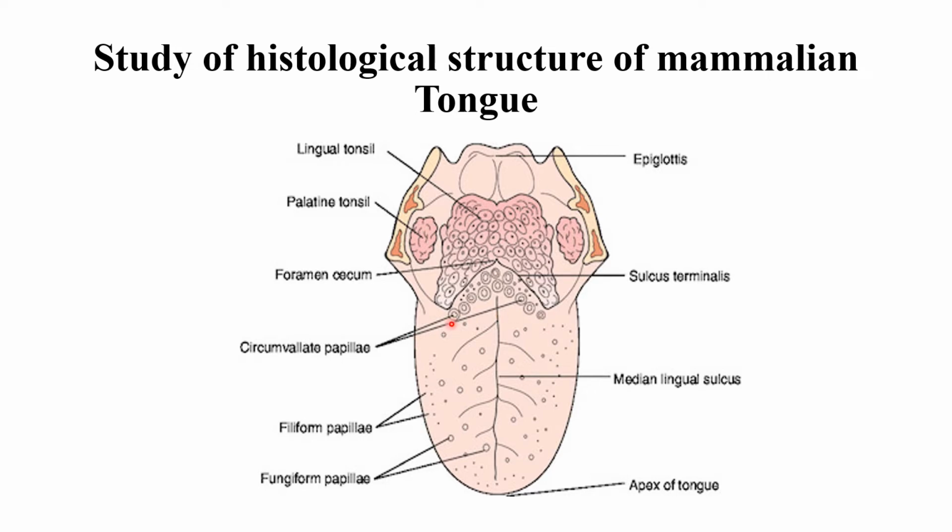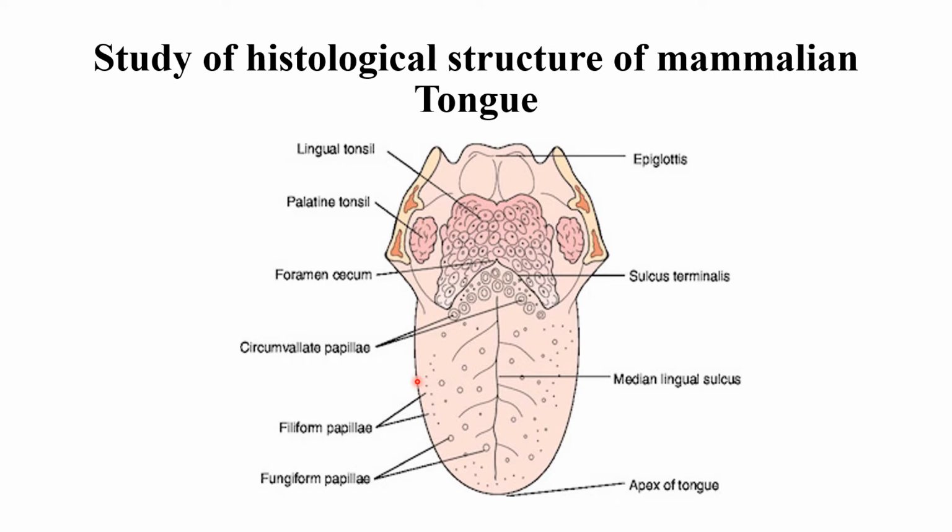The anterior-most part of the tongue is medianly divided into two parts by a sulcus called median lingual sulcus. This divides the tongue into two equal parts again, as well as renders the bilateral symmetry to the tongue.